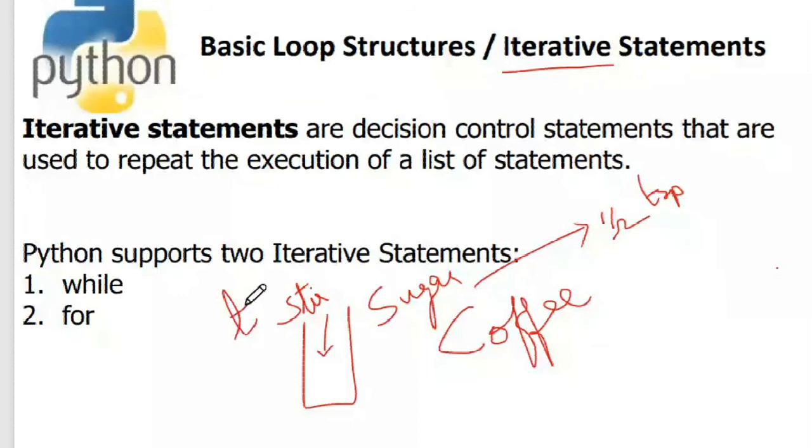If your taste bud says that the amount of sugar that you have put in the coffee is appropriate or good for your taste buds, then you'll stop and you'll drink the coffee. Now if your taste bud says that the sugar quantity is less, then you'll take another half teaspoon, put it into this particular coffee, and then stir it.